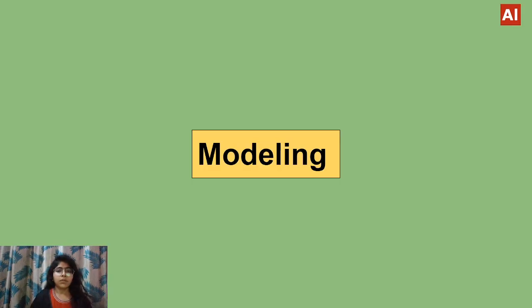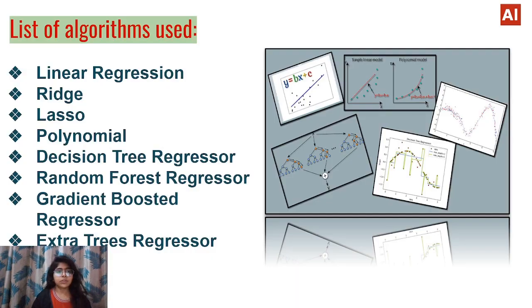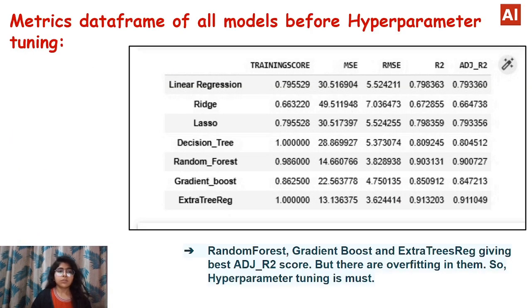So now coming forward, we will see the modeling, and which algorithms we used. This is the list of algorithms we used: linear regression, ridge, lasso, polynomial, decision tree regression, random forest regression, gradient boosting regression, and extra trees regression. So let's take a look at our algorithms before hyperparameter tuning.